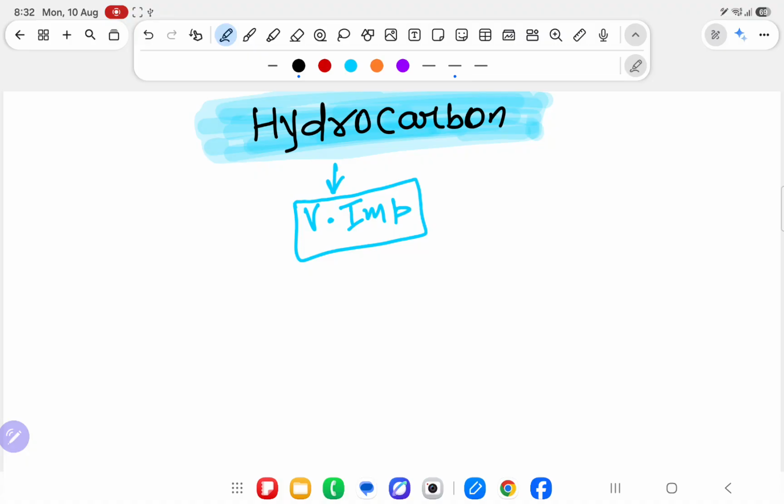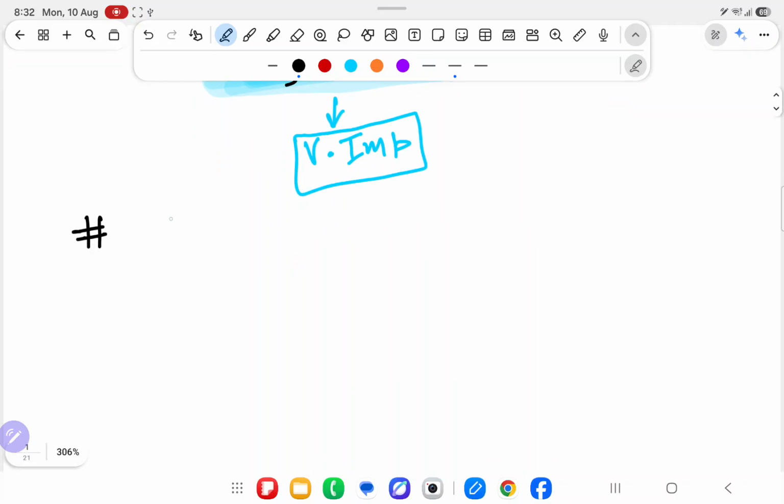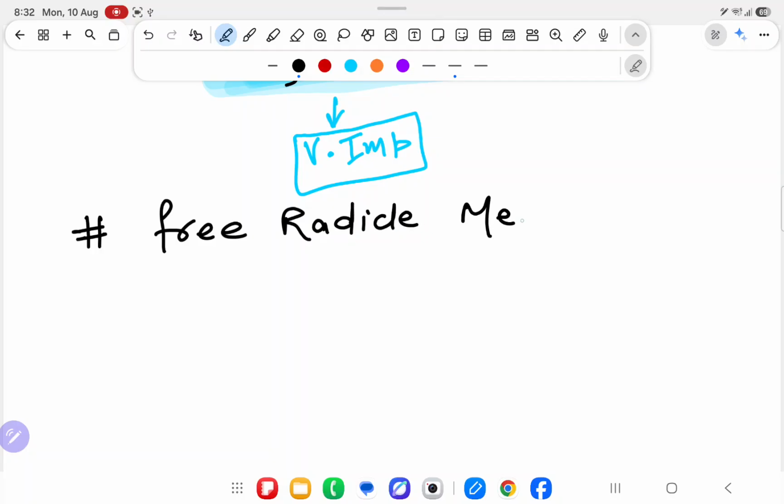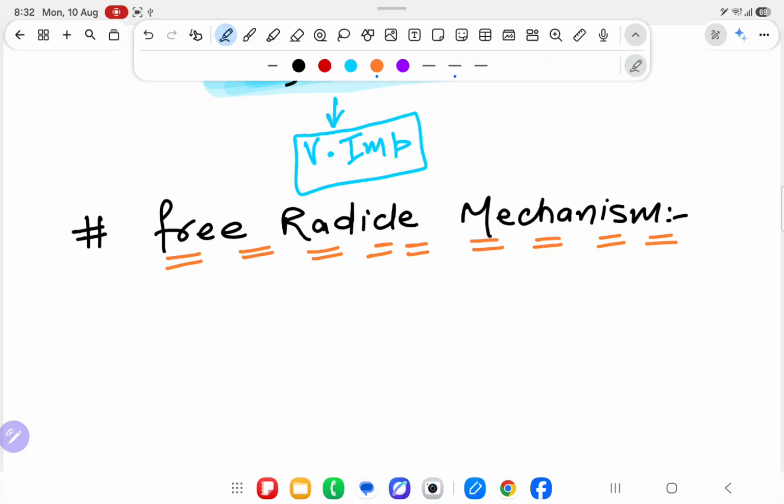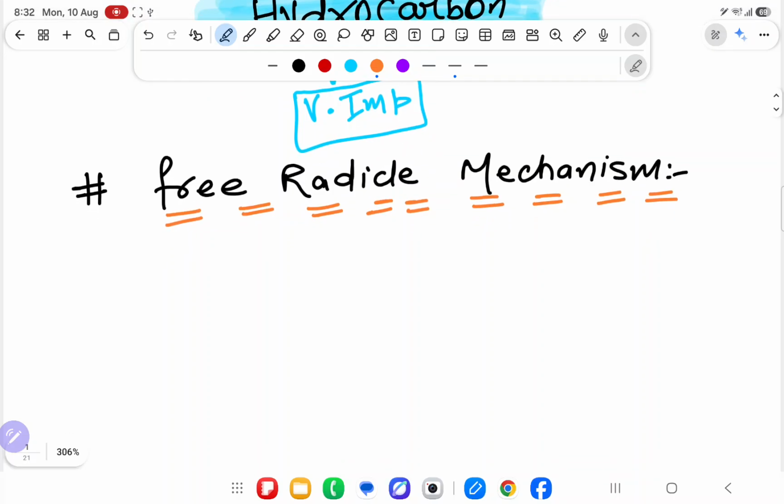First of all, I will dictate you something about free radical. First, I am starting the free radical mechanism. And I will not dictate the mechanism first. I will dictate you something different. Just see it very properly. Very good notes also I will provide. I will go a little bit slow. So if you want to study it fast, you can make it 1.5 or 1.75 speed. But more than 1.5 is not good.